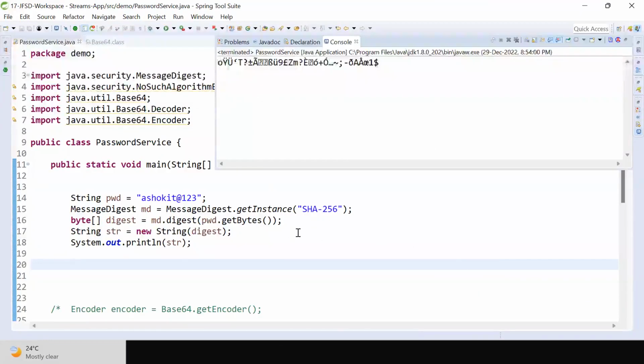This is called encryption. Guys, able to understand? This is called encryption. Is it in the readable format? Whatever password I have encrypted, is it in the readable format? Can anyone read it? That is called encryption. Converting the data from the readable format to unreadable format is called encryption. Now, the problem with this encryption is there are some special characters available.